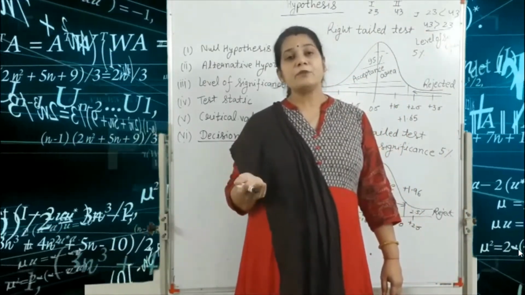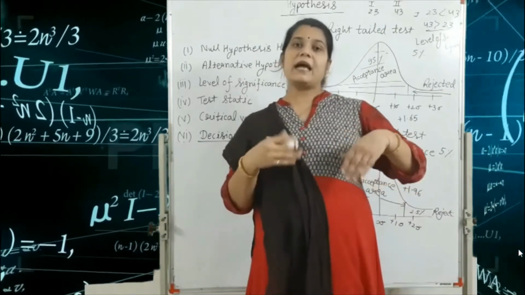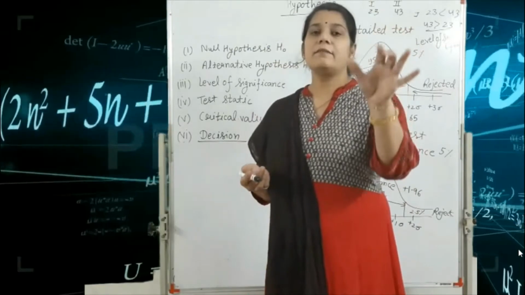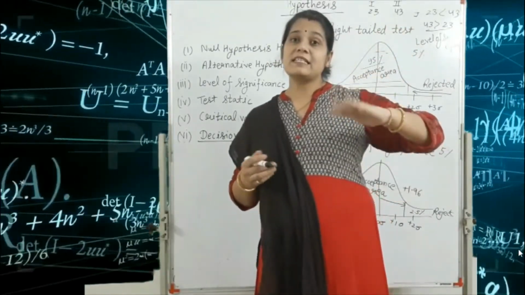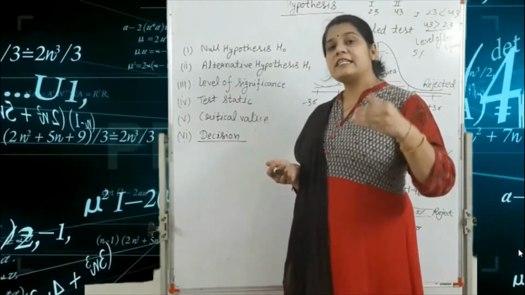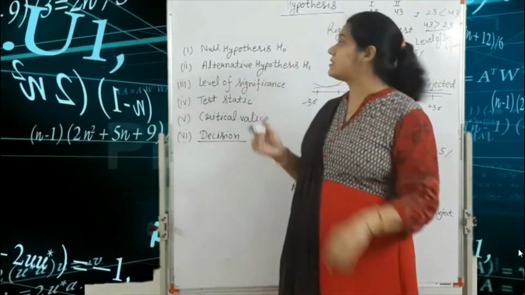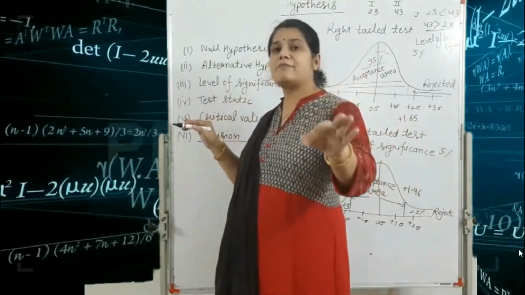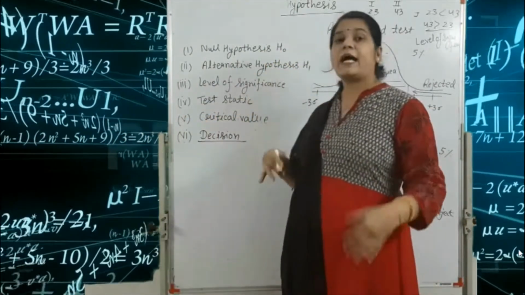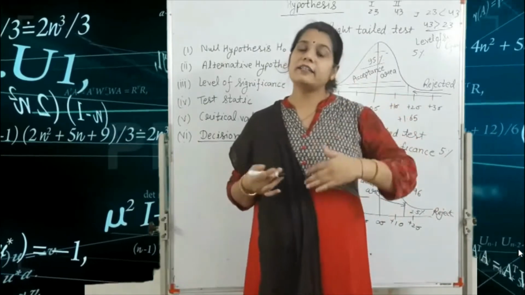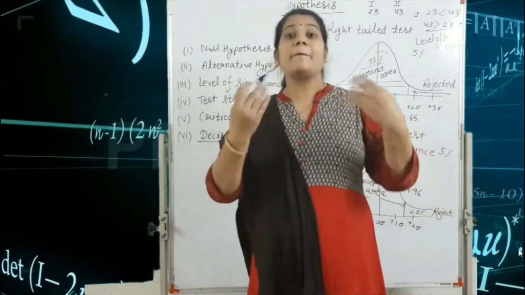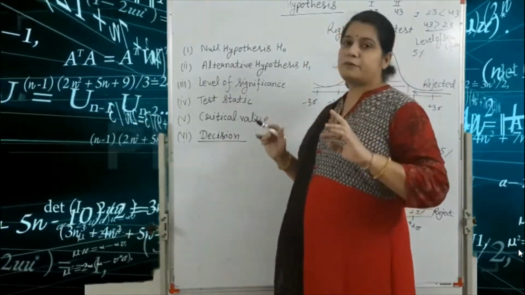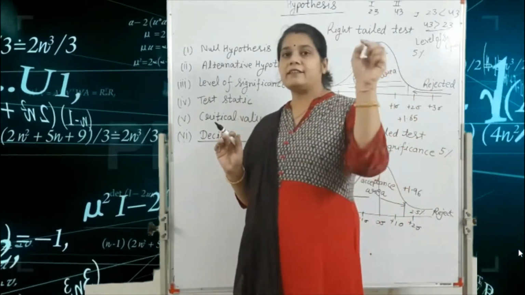Null hypothesis, that means what? If we claim that 20% of people take the crocin medicine, and we consider this sentence true, then our null hypothesis H naught is that 20% of people take this medicine. The alternative hypothesis is just the opposite of the null hypothesis. That means 20% of people do not take the crocin.